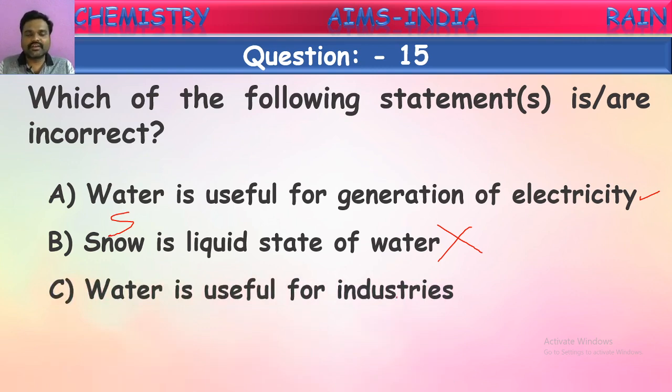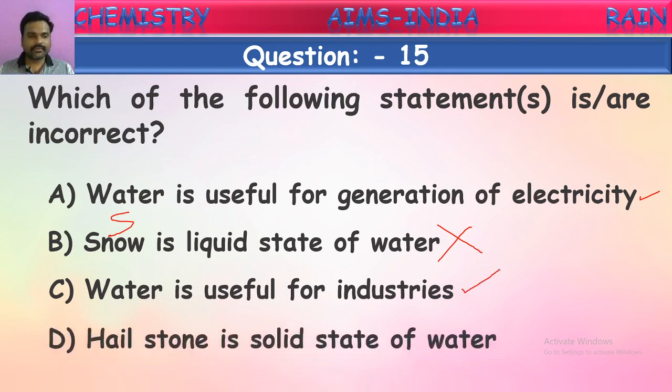Water is useful for industries, isn't it? In almost all the industries they use water. Okay. This is also a correct statement. Water is used in many industries. Next one, hailstone is a solid state of water. Yes, hailstone, snow, ice, these all come under solid forms of water. Yes, this is also a correct statement. The only incorrect statement is, yes, snow is a liquid state of water. It is not correct. Snow is a solid form of water. Okay, children.